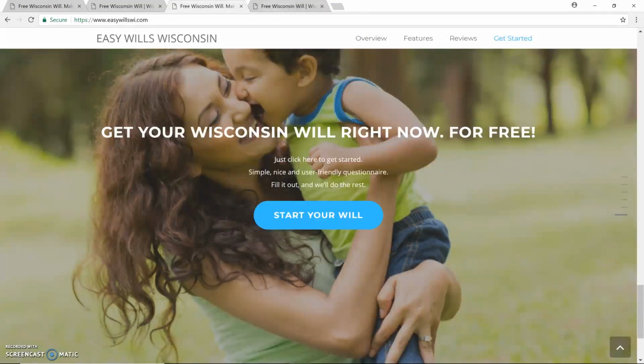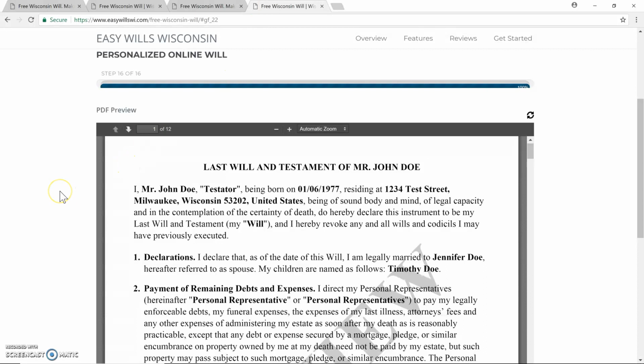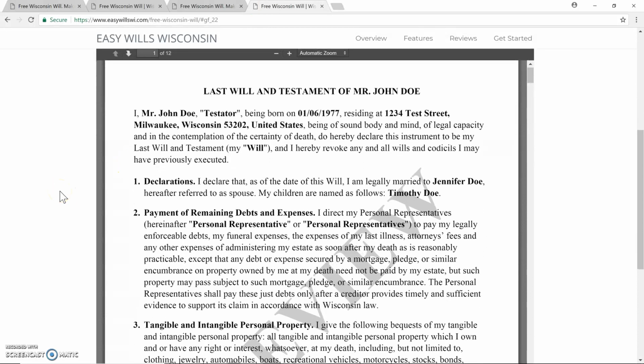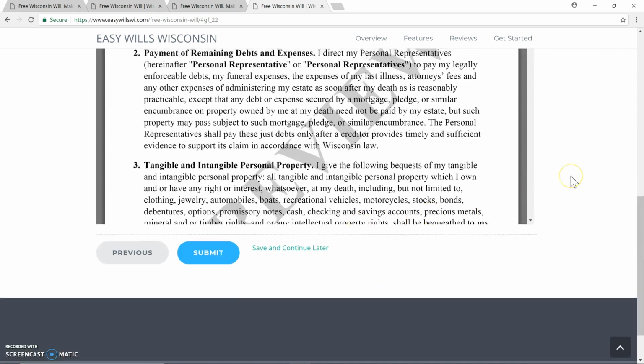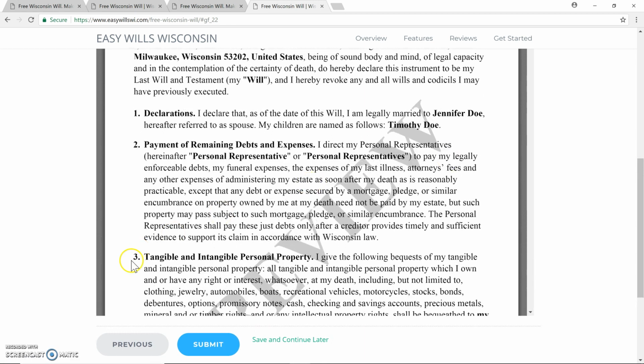It'll look something like this. You'll just scroll through, make sure that all the information that you input into the questionnaire is correct. You'll be able to review your completed will. If everything looks good to you, you'll just scroll to the bottom of the will and click Submit. If there's something that doesn't look right, you can click Previous. It'll take you back into the questionnaire, and then you can make those changes there, and you'll come back to this preview screen again. Once done, you can click Submit.